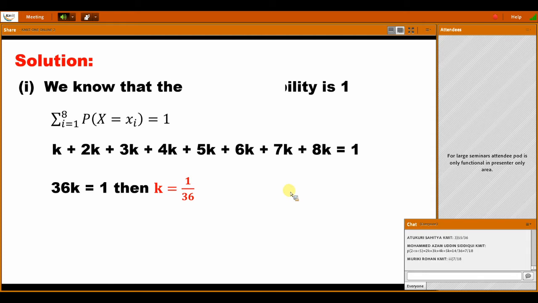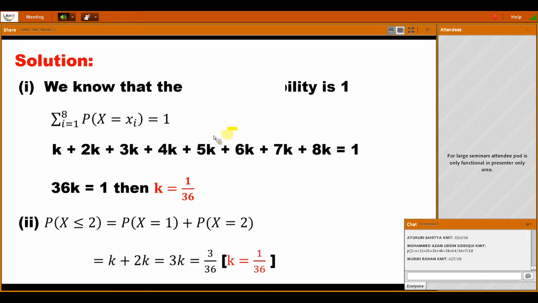Same way, check this value here. You people got the same answer.